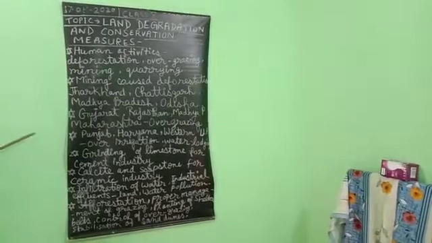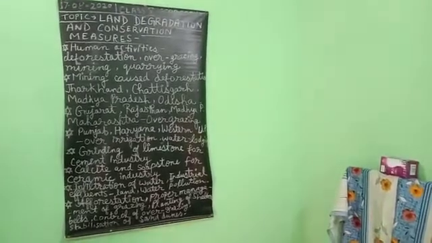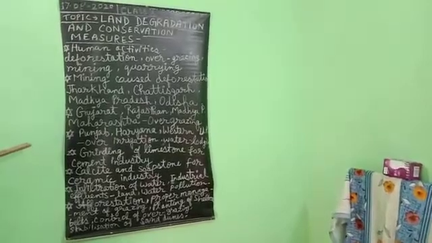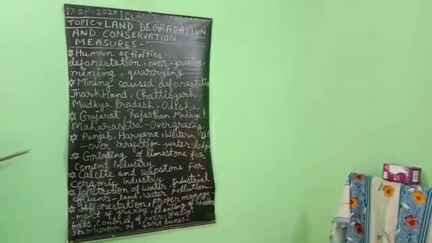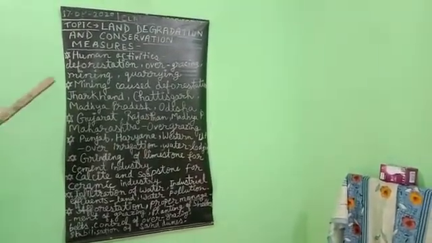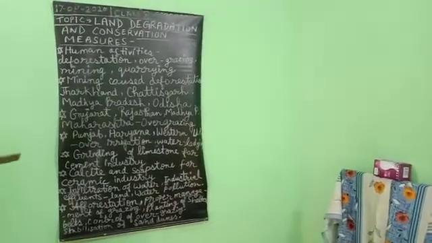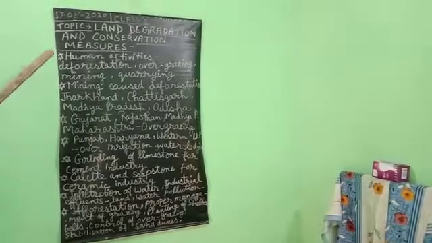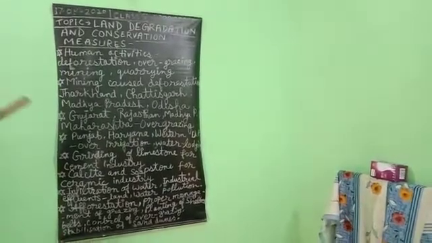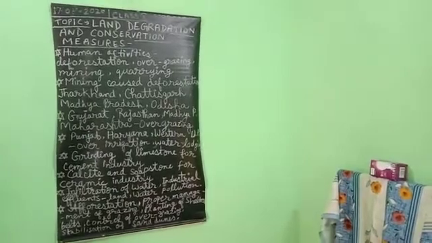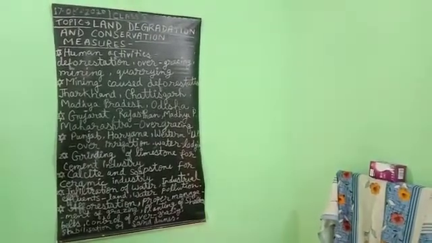It means that human beings are utilizing and exploiting land resources, and doing so many activities on the land surface. That's why the quality of land goes down, and land degradation is caused. We will also study the conservation and protection from land degradation.